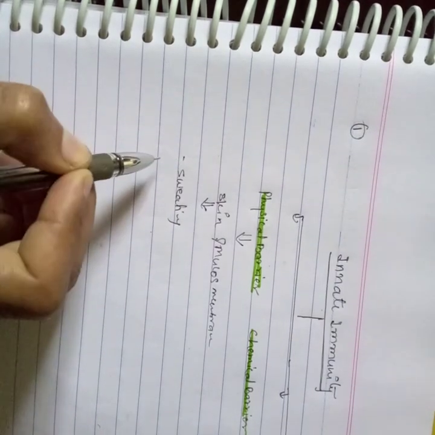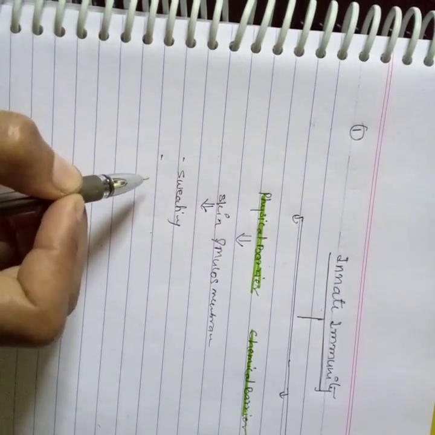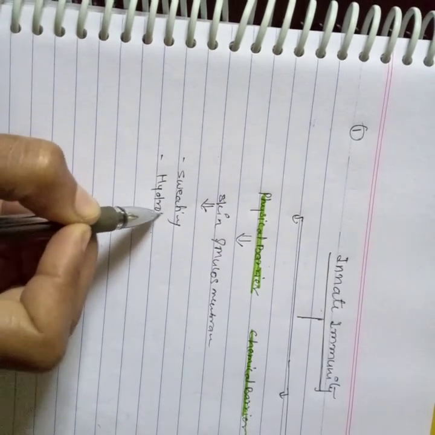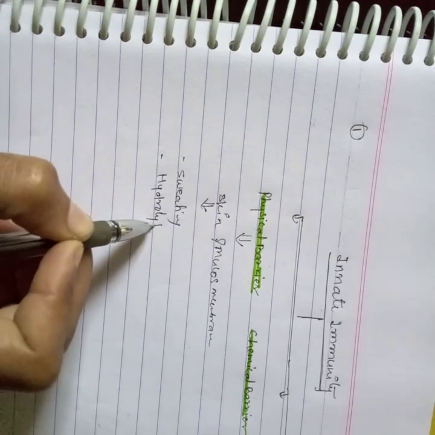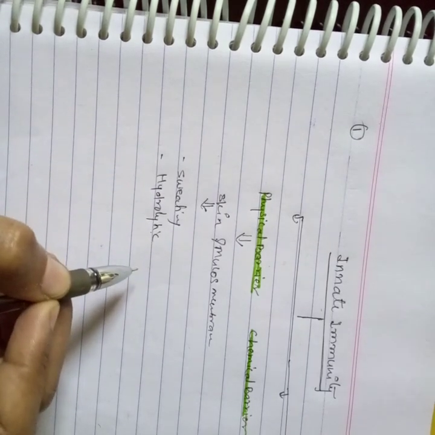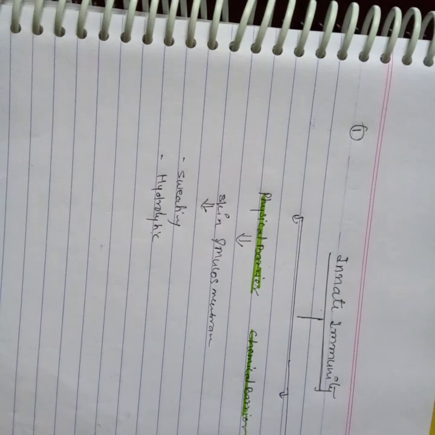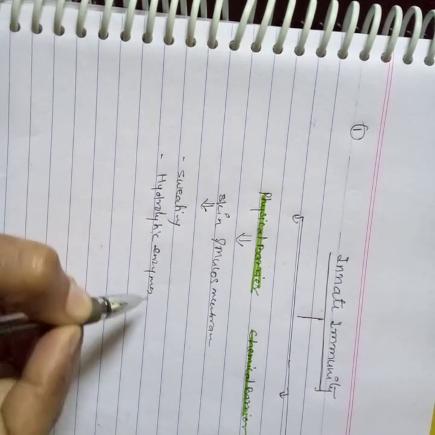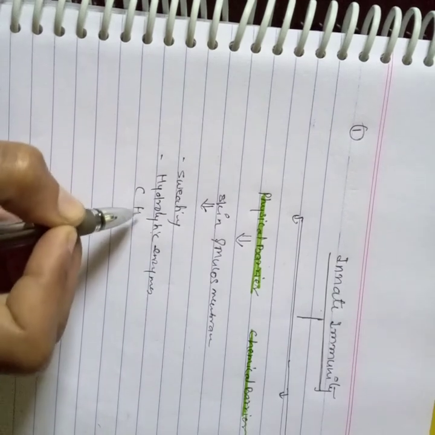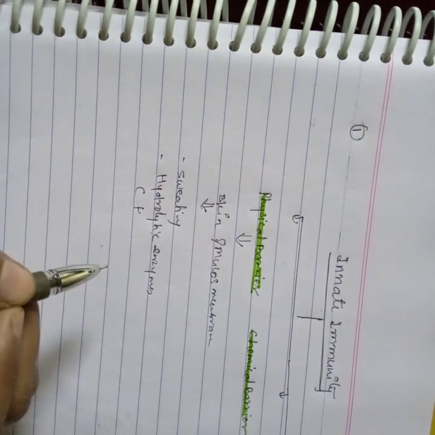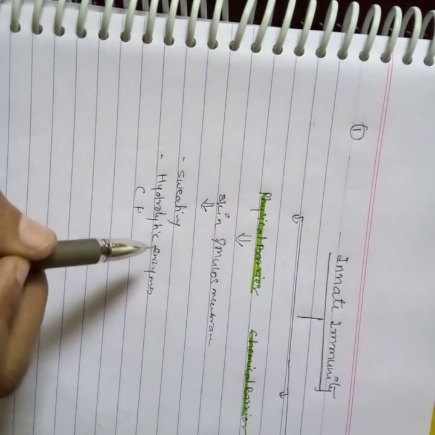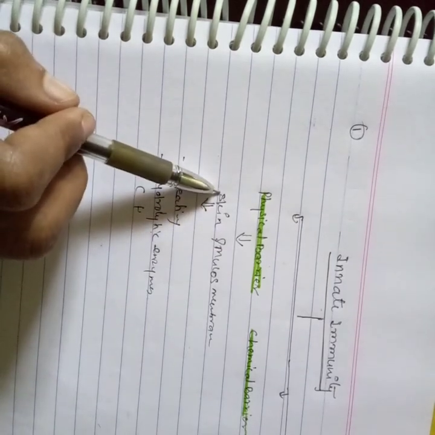Next are the fatty acids and hydrolytic enzymes. These hydrolytic enzymes include lysozyme and some other kinds of enzymes. So these enzymes work against any kind of pathogens. Clear? So these are the important defense mechanisms of the skin.